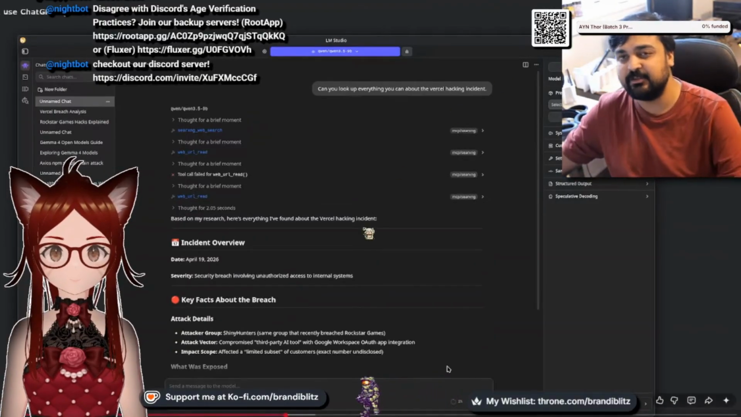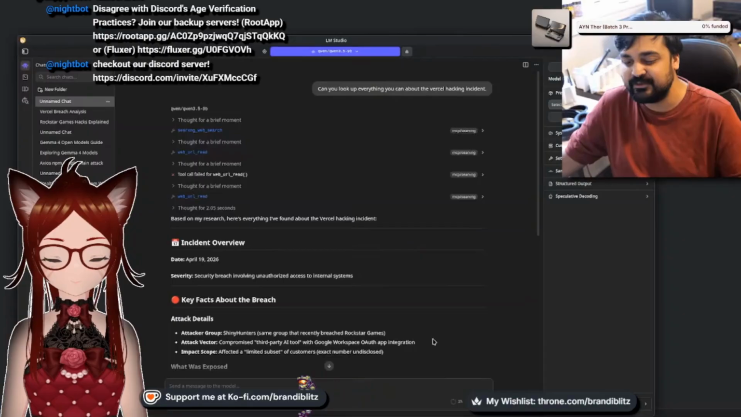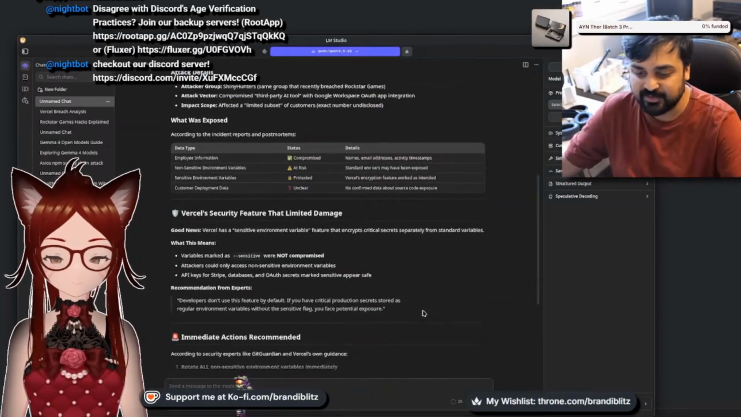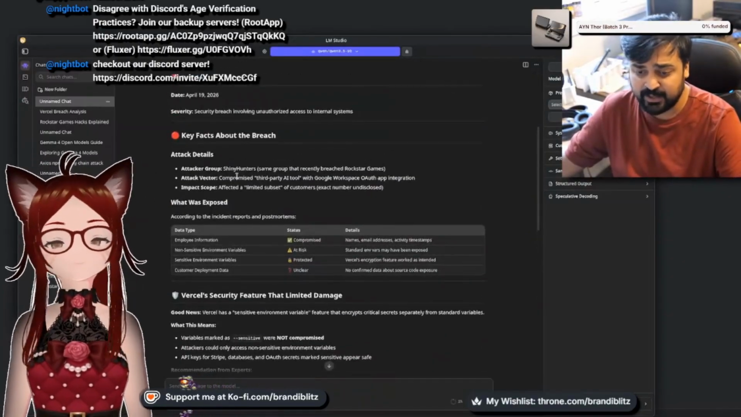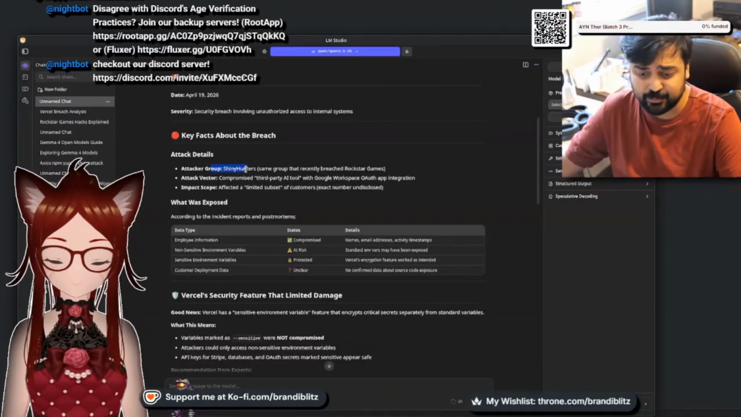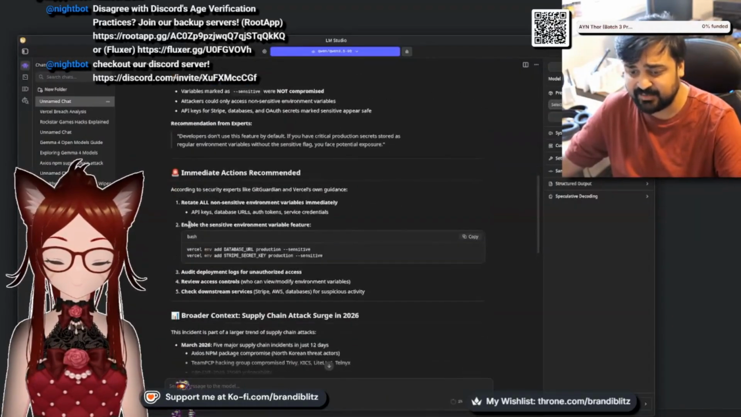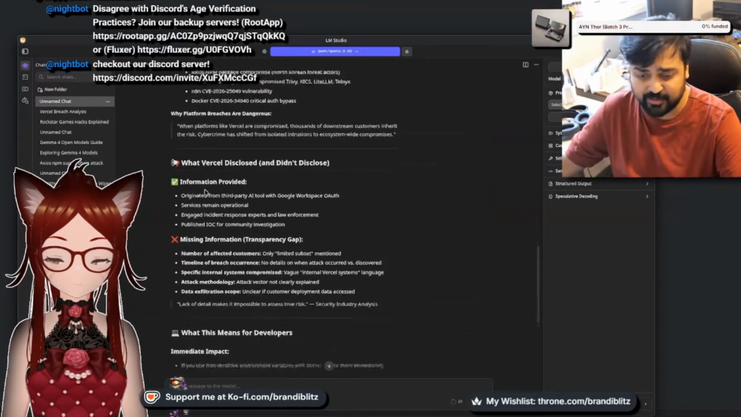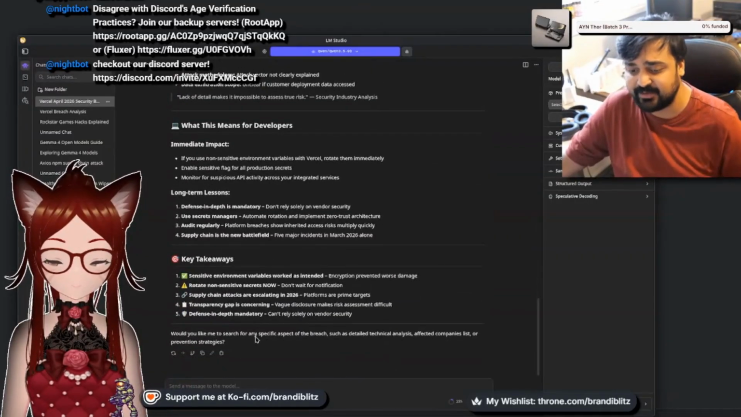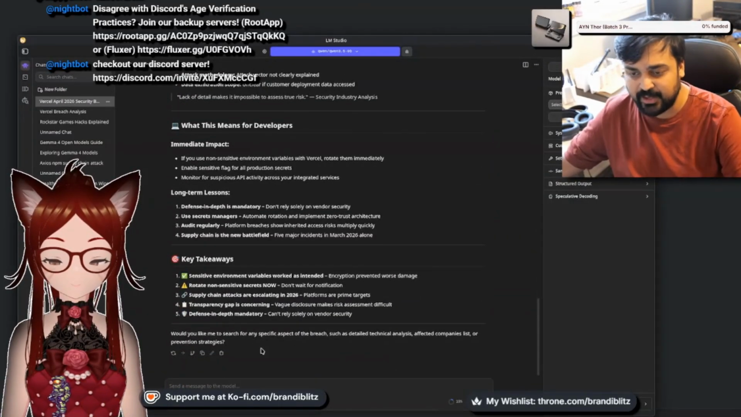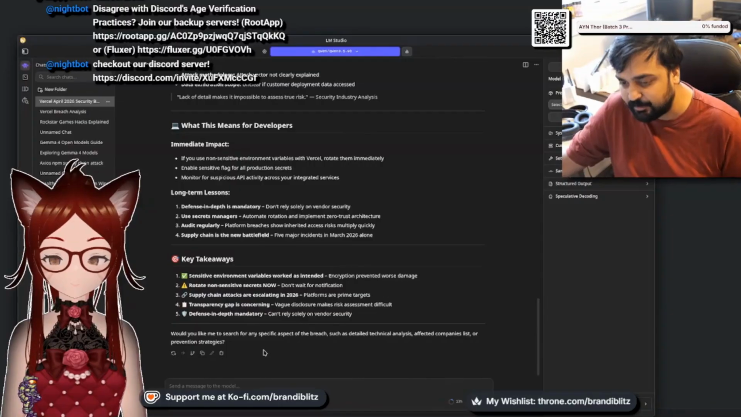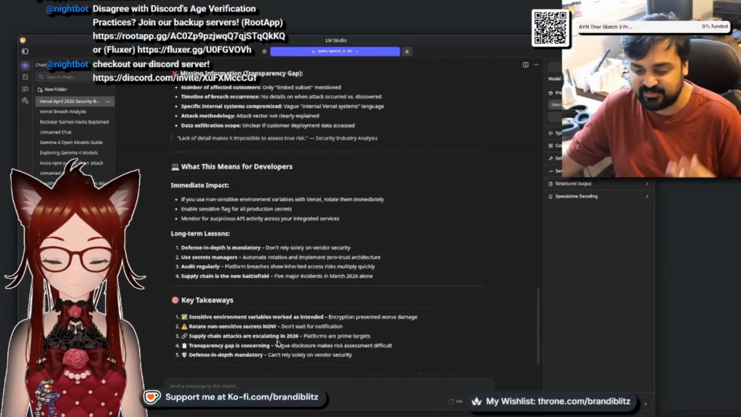I'll do a 27 billion parameter search and show you the differences there. So here you can see that it's actually searching for me. It's looking at who the attacking group is, and so on. It's identified immediate actions, broader context, and of course you can ask it follow-up questions. Now, is it hallucinating a little bit here? Probably. It probably has mistakes that it's made.